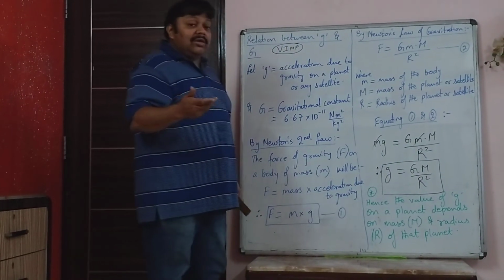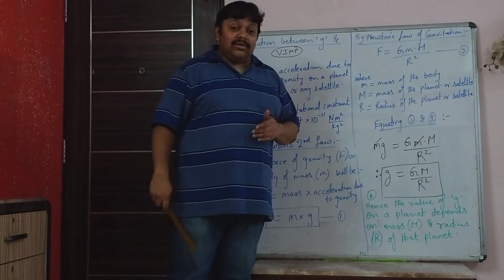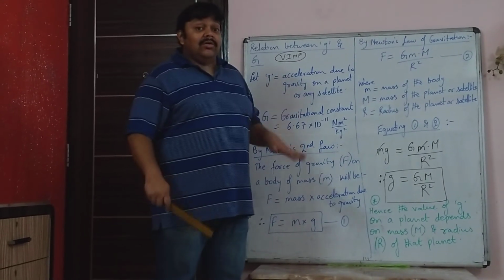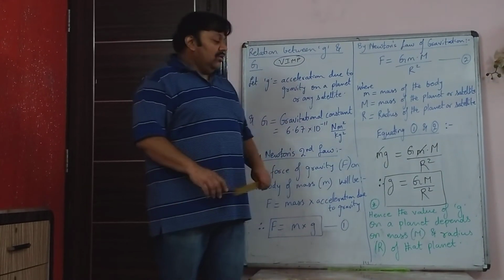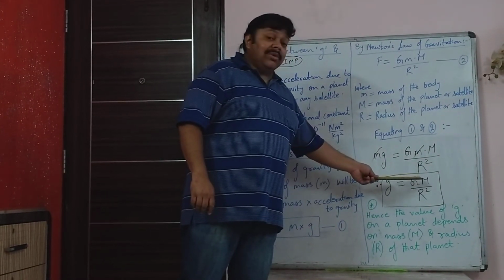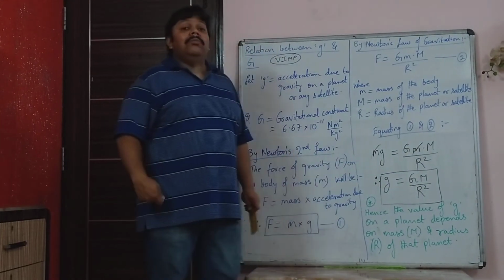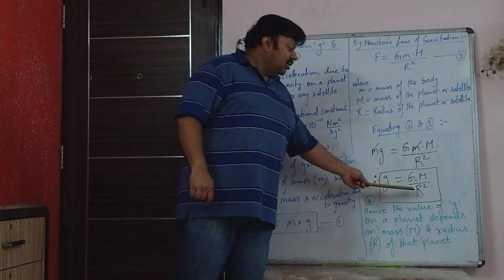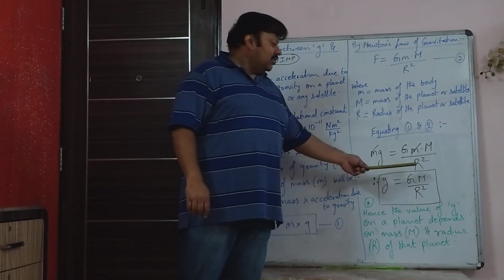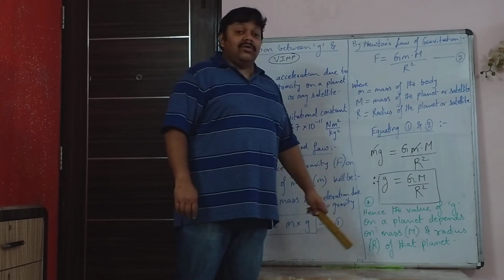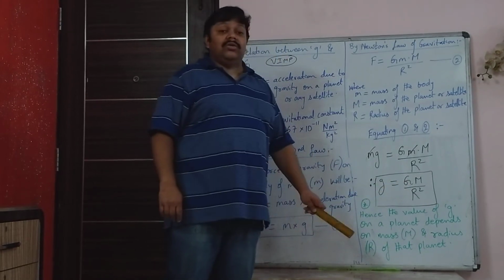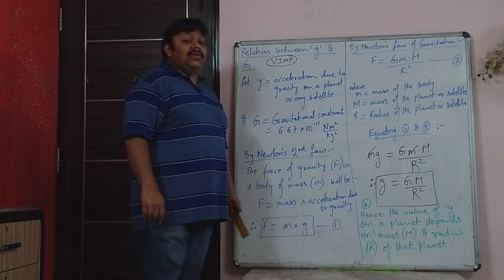So then below that they can ask you, give 2 factors on which the value of acceleration due to gravity on any planet, not just Earth, any planet depends. So you will say that the value of acceleration due to gravity depends on the mass. It is directly proportional to the mass of that planet and it is inversely proportional to the square of the radius of that planet. So 2 factors on which value of acceleration due to gravity depends is directly proportional to mass and inversely proportional to the square of the radius of that planet.